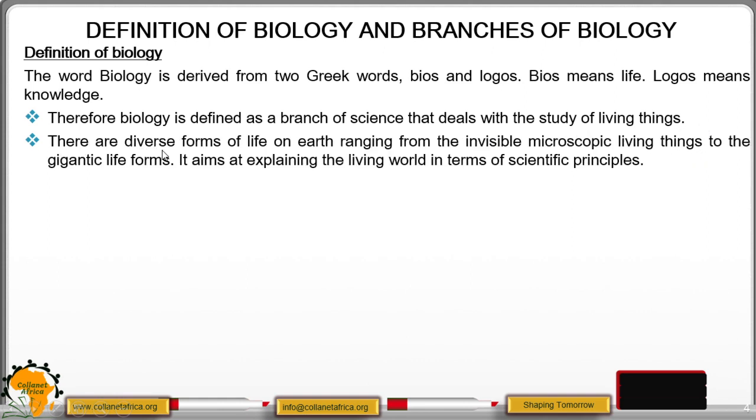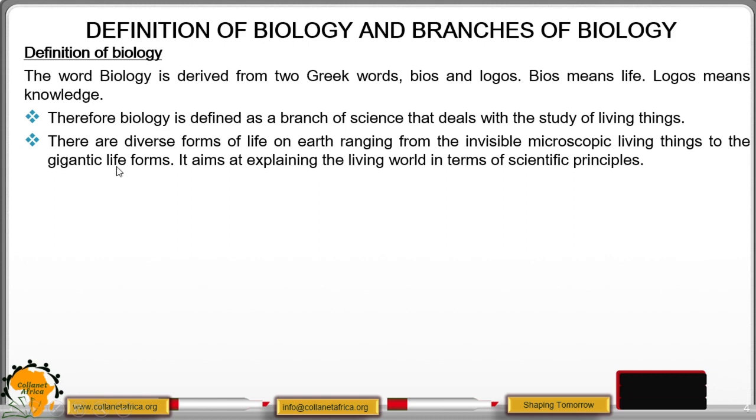And there are diverse or different forms of life on Earth, ranging from the invisible, microscopic living things to the gigantic life forms. Invisible microscopic living things are those tiny or small microorganisms we cannot see with our naked eyes, and they require the aid of an apparatus called the microscope for them to be enlarged or magnified.